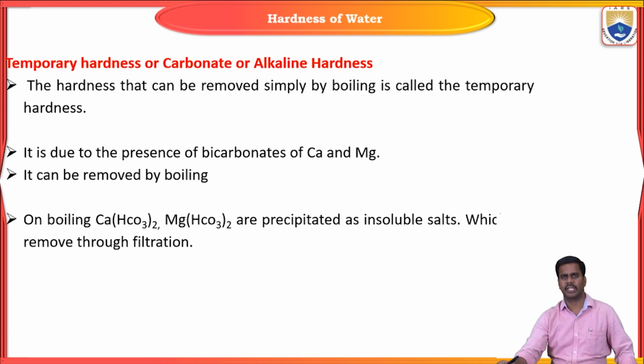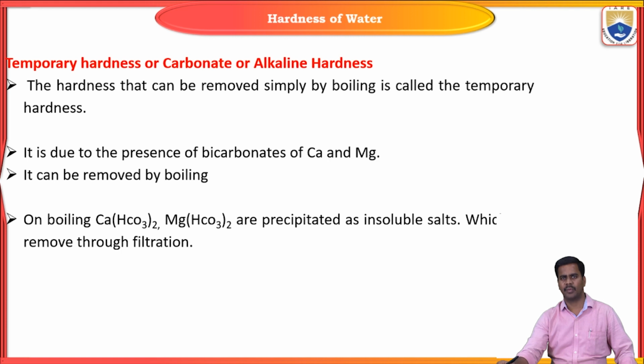Next, coming to the types of hardness. Depending on the type of salts, hardness is classified into two types: temporary hardness and permanent hardness. Let us see the first type, that is temporary hardness. This is also known as carbonate or alkaline hardness. It is due to the presence of bicarbonates of calcium and magnesium.